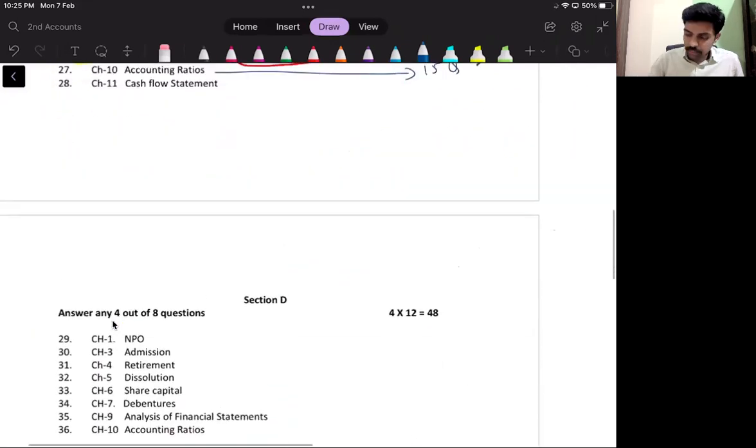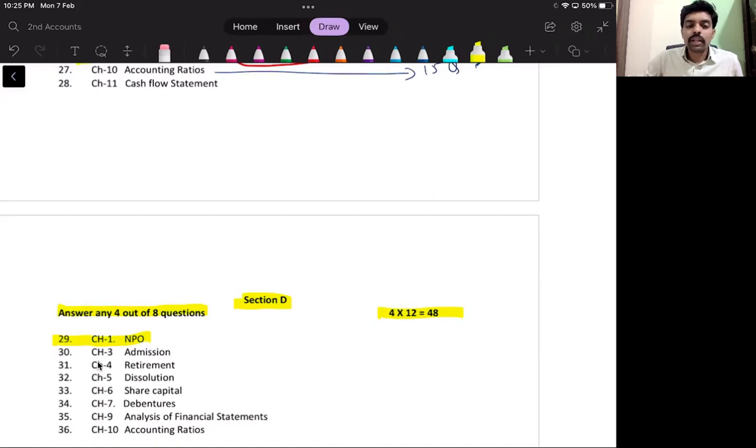Then section D. Section D is 12 marker questions. Again, they will give 8 questions. Out of 8, you should attempt only 4 questions. So 12 into 4 is 48. Question number 29, you can expect from chapter 1, that is non-profit organizations.